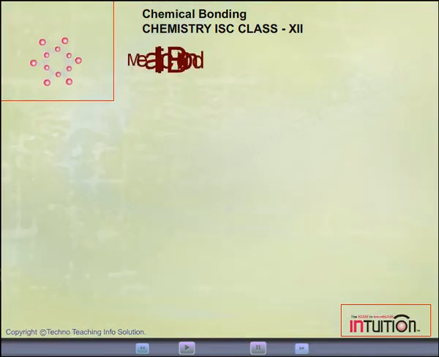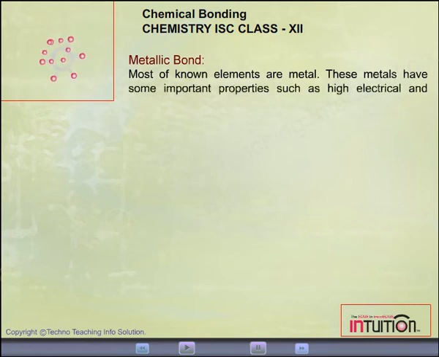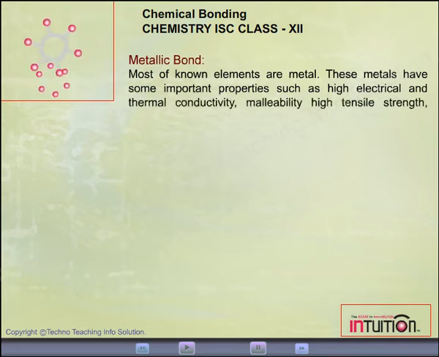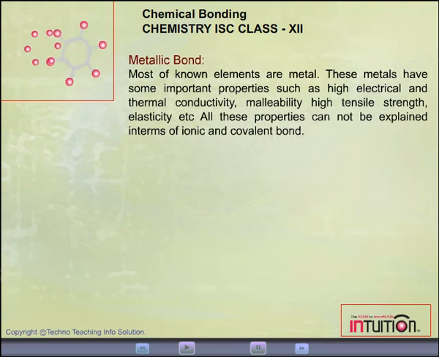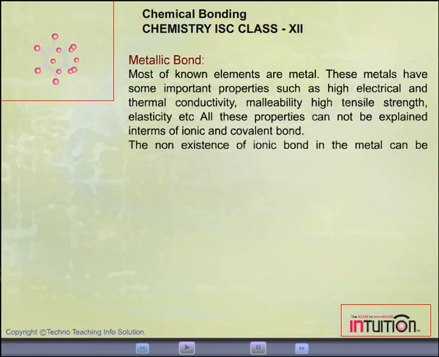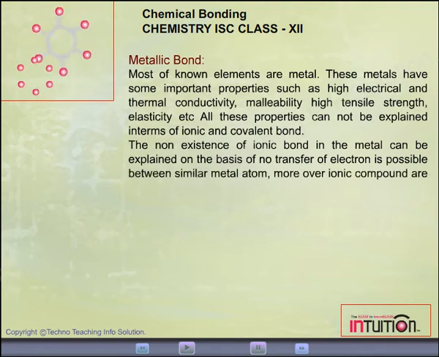Metallic bond. Most of the known elements are metals. These metals have some important properties such as high electrical and thermal conductivity, malleability, high tensile strength, elasticity, etc. All these properties cannot be explained in terms of ionic and covalent bonds. The non-existence of ionic bonds in metals can be explained on the basis that no transfer of electrons is possible between similar metal atoms.